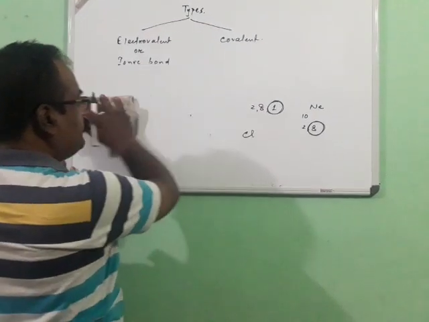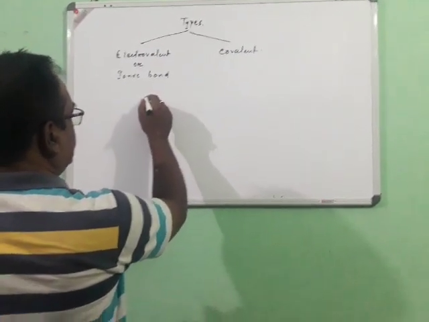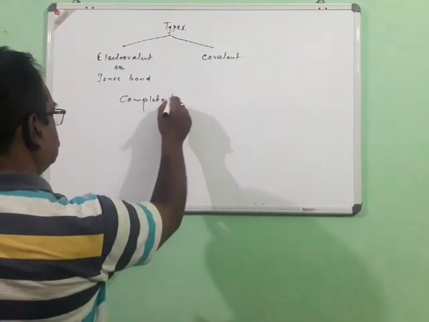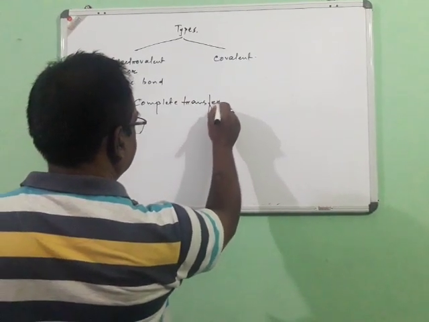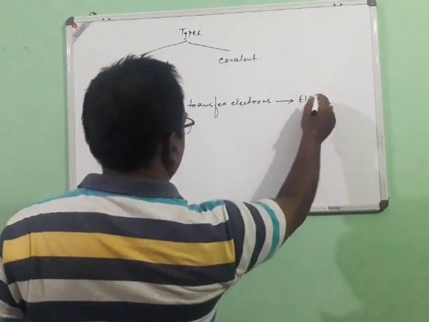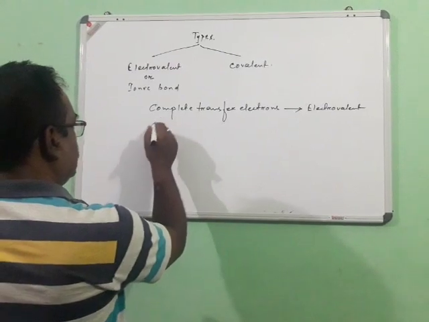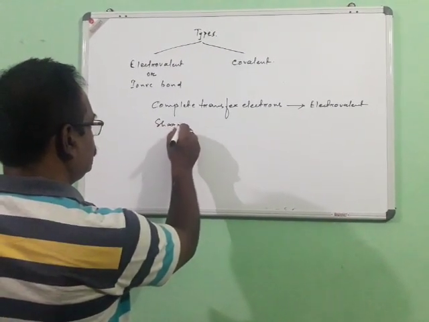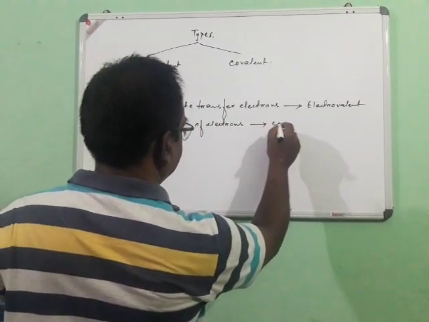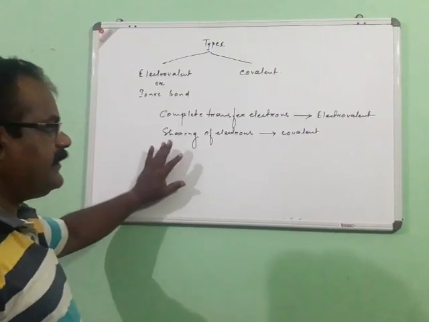Now we have also known that a chemical bond may be possible due to the complete transfer of electrons, which is otherwise known as the electrovalent or ionic bond, and another one is the sharing of electrons, that is covalent. So two different types of chemical bond are there.